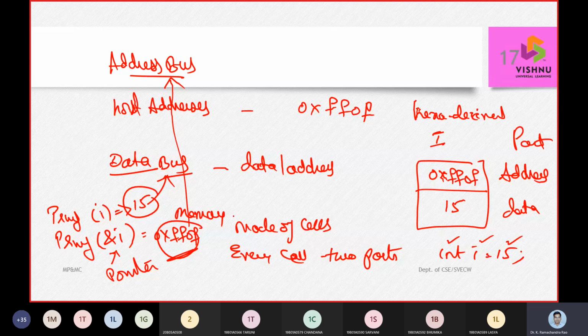So this is the primary difference we have to interpret between the two components. The address 0xFF0F will be taken up by the address bus, and the value inside it, that is 15, will be taken up by the data bus.